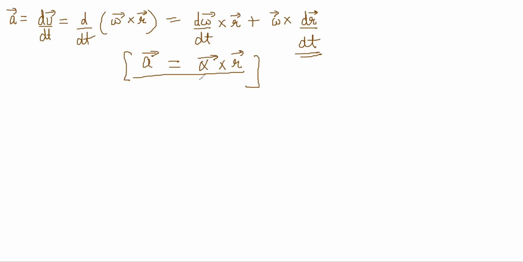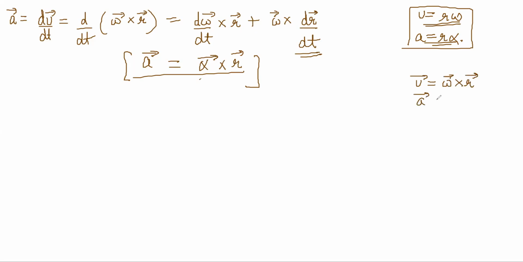This is the a is equal to what you remember as r alpha. But it has to be written like alpha cross r if you want to get correct directions in a vector form, right? Normally people remember it like this, but it is slightly a misnomer, because if you want to do the directions also properly, you should remember it like this. This will give you proper directions. So all the kinematics terms have direct counterparts in rotation.